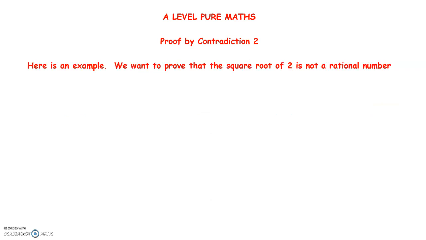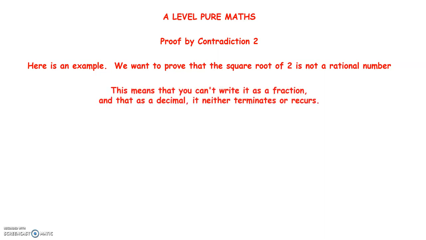Okay, so let's see how we prove that the square root of 2 is not a rational number. That means that you can't write it as a fraction, and if you write it as a decimal, it doesn't terminate or recur. So as a decimal, the square root of 2 is 1.414... It goes on forever, never stops, never recurs. Okay, so how do I prove it?